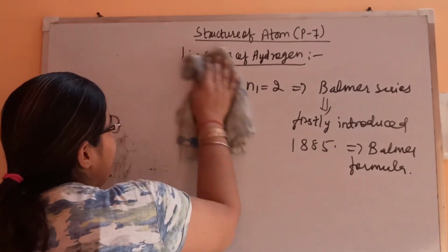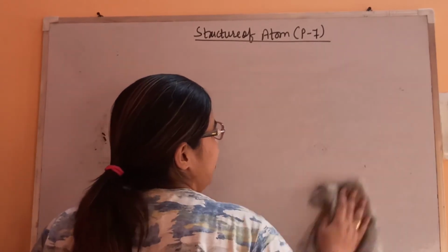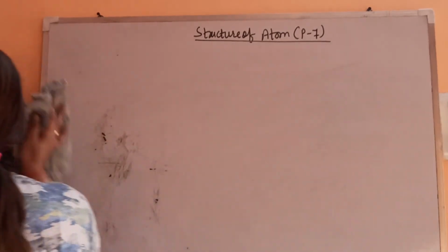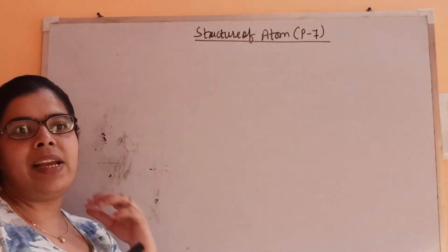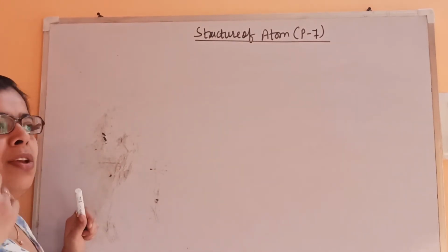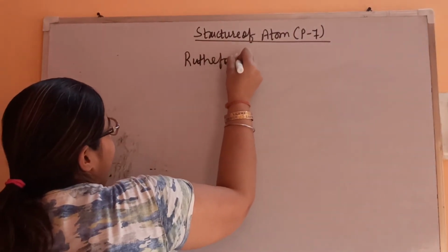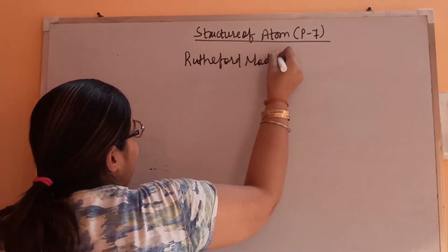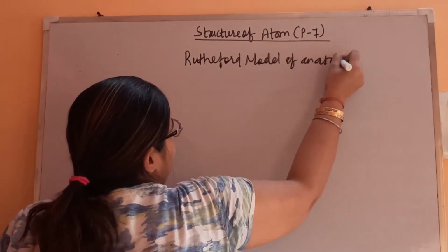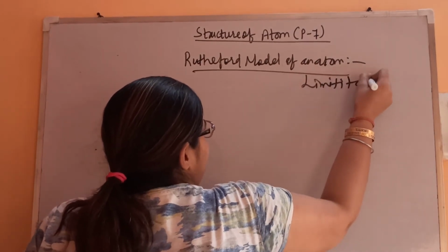Now let's talk about the next concept. We have seen the different models of atom, how the structure of the atom is made, and what is present inside the atom. From Rutherford we have seen that the nucleus is there and electrons are around it. But Rutherford's model has limitations. So let's discuss the Rutherford model of an atom, its limitations. So what are the limitations?